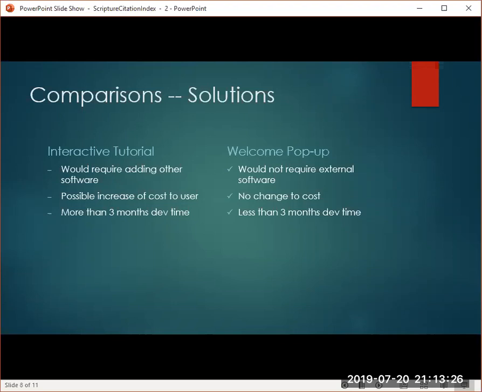Whereas the welcome pop-up solution was represented by the Arduino reference app, which had a score of 19 out of 23 for the usability criteria, and would not require adding any external software to the interface. There would be no need to charge the user for added costs, and it would probably take less than 3 months of development time to take the existing explanation document and create a pop-up window for it to be displayed in.